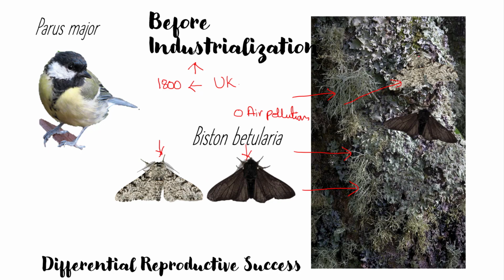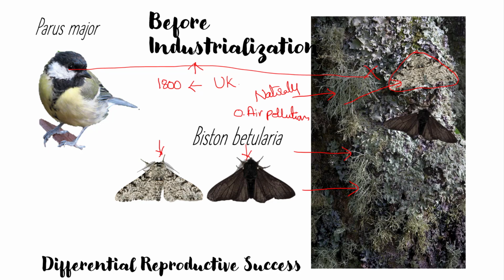This is the moth which we see. This is the light colored pepper moth, blended over the lichen, so it could not be seen by the predators because it had blended its color with the background. A kind of camouflage is seen in this condition, where this moth was naturally selected during those prevailing conditions.